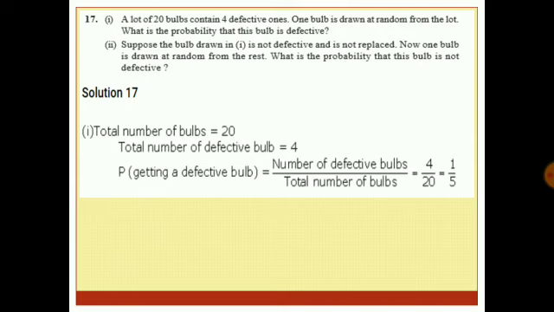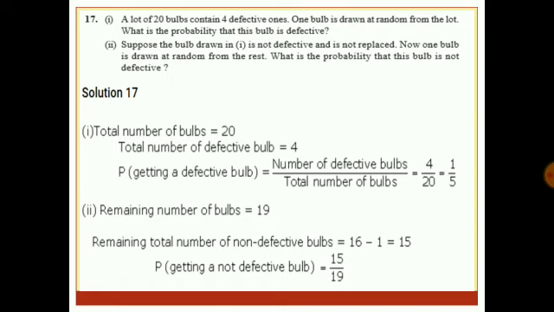So again, let us take up the first case. I told you it is 1 upon 5. Second case, we've not replaced the non-defective bulb. So the number of good bulbs is now how much? It is equal to 15, and the number of defective bulbs is still 4. So the probability of getting a not defective bulb is now 15 by 19.